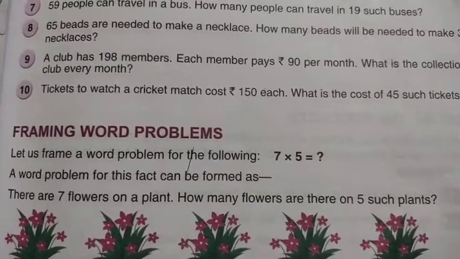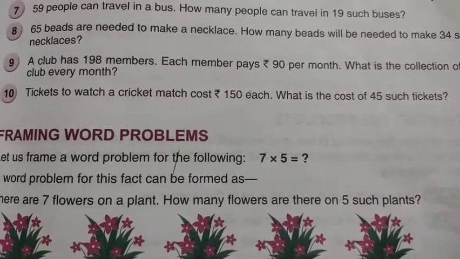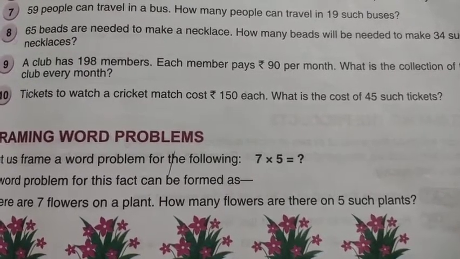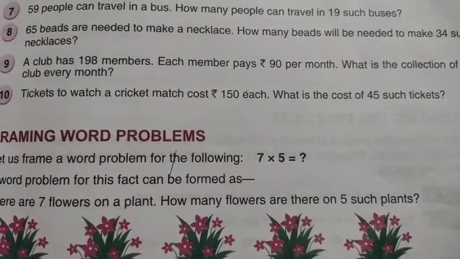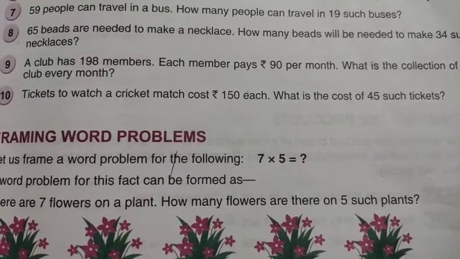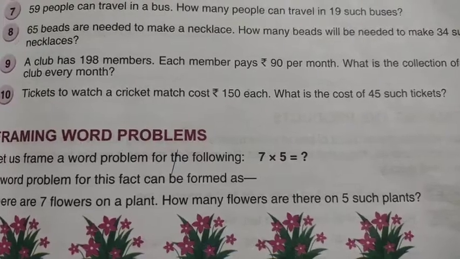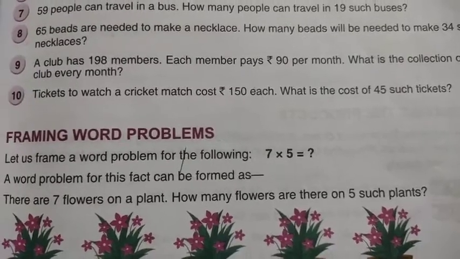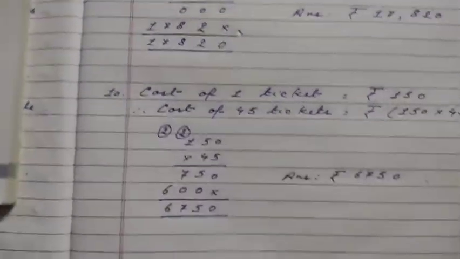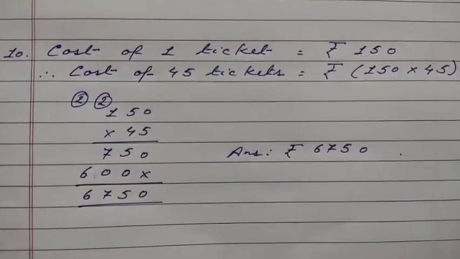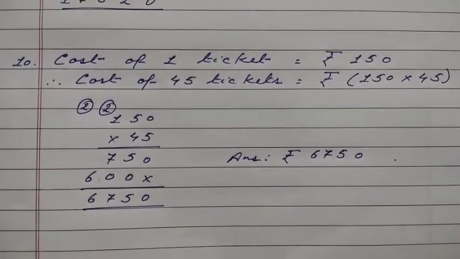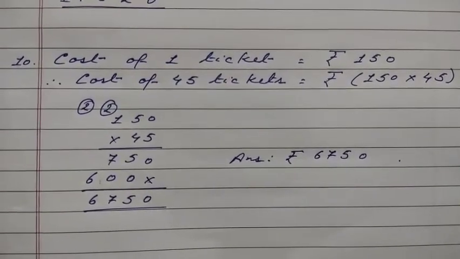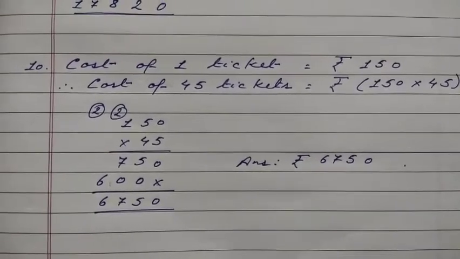Number 10. Tickets to watch a cricket match cost rupees 150 each. What is the cost of 45 such tickets? Let's see. Cost of one ticket, that means rupees 150. Therefore, cost of 45 tickets will be 150 into 45. Rupees 6,750 will be your answer.